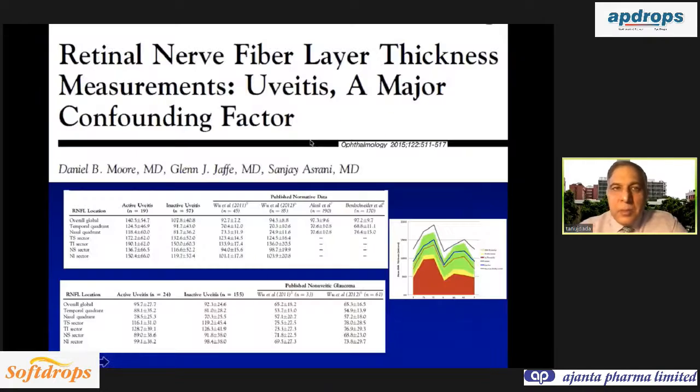But when you have patients of uveitis, you can also get an overestimation of the retinal nerve fiber layer thickness because of retinal nerve fiber layer edema. So this is one other cause of overestimation of the retinal nerve fiber layer thickness that you should keep in mind. Especially glaucoma patients may turn out normal if they have uveitis because of this phenomenon of edema.